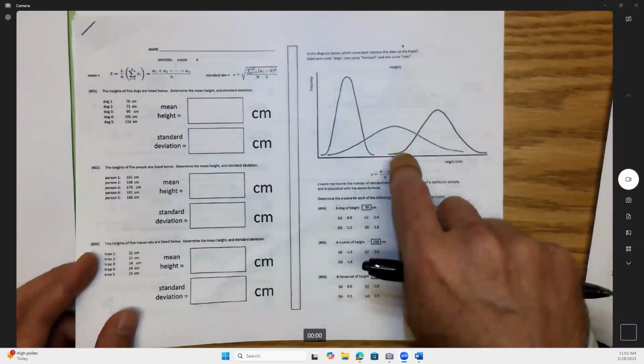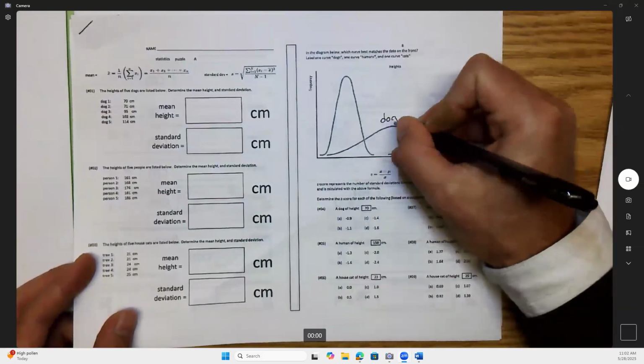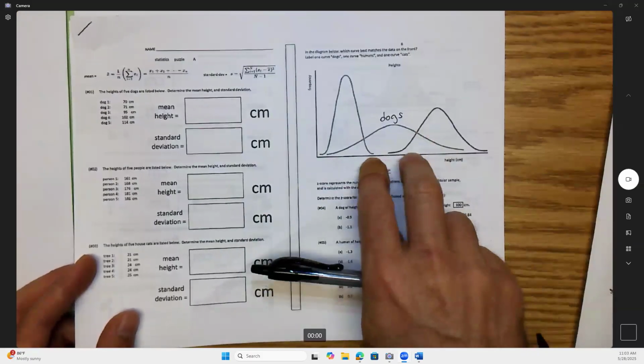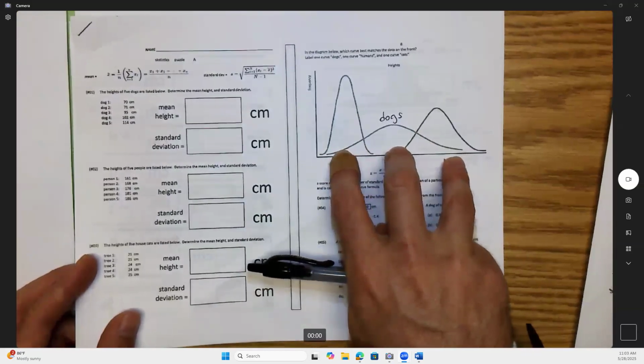What do you think this curve right in the middle would be? Dogs. It is dogs, because dogs are taller than cats, but shorter than people. So it would have to be the middle curve. But also see how it's really, really spread out compared to the other curves. It has more variability. Okay?